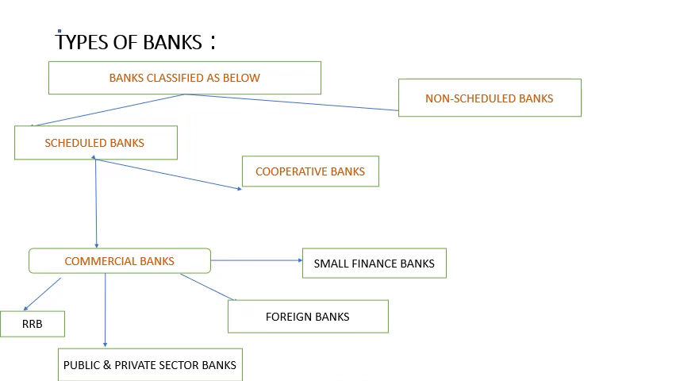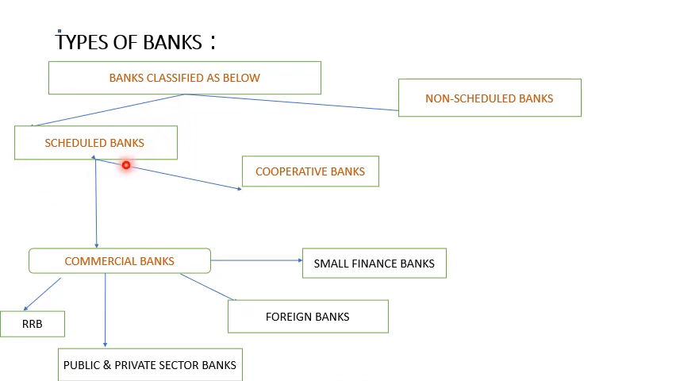Different types of banks. Banks are generally classified into two types: scheduled banks and non-scheduled banks. Scheduled banks are further classified into commercial banks and cooperative banks. Under commercial banks, we have regional rural banks, public and private sector banks, foreign banks and small finance banks. And the second division of scheduled banks is cooperative banks, which we will see later.